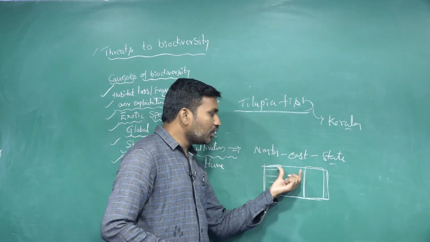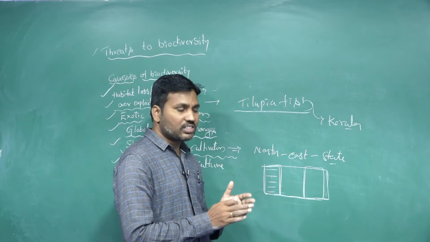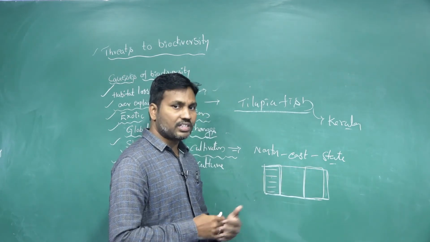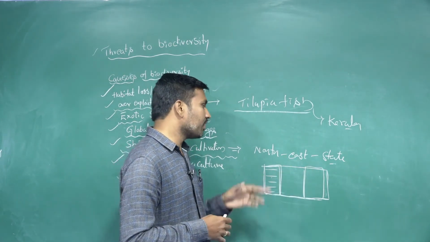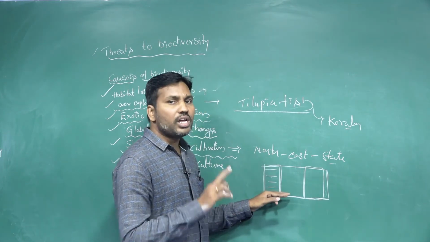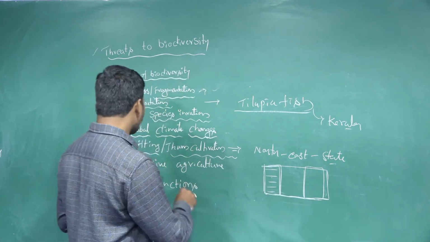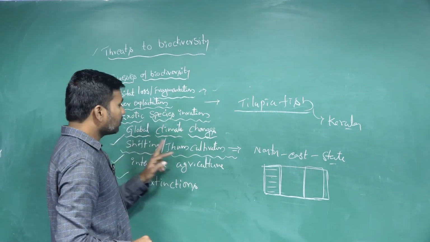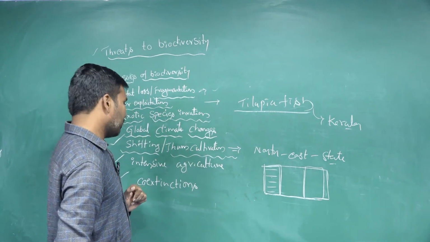So with continuous patchwise deforestation in the entire region, the biodiversity in these states is decreasing. So this is also one of the factors causing loss of biodiversity.